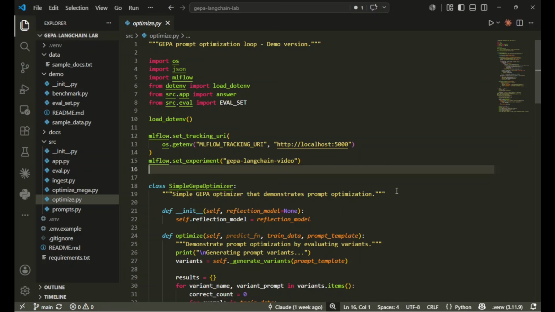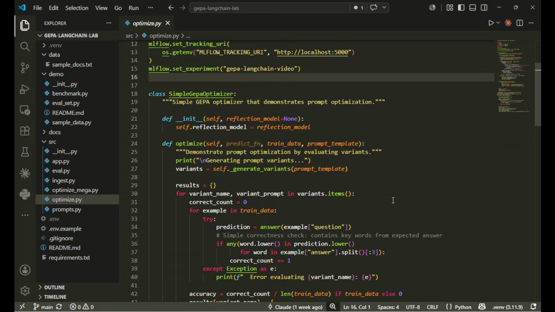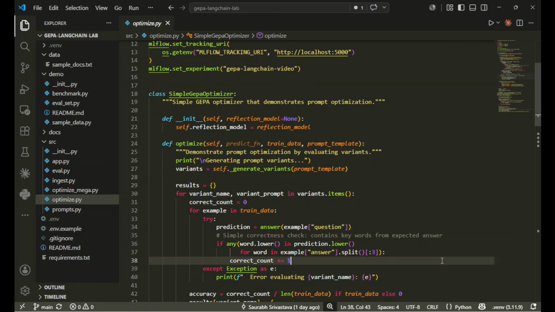This implements a simplified GEPA loop. It generates prompt variants from the base, evaluates each of these variants against the training data, with keyword matching accuracy and so on, and basically selects the winner.